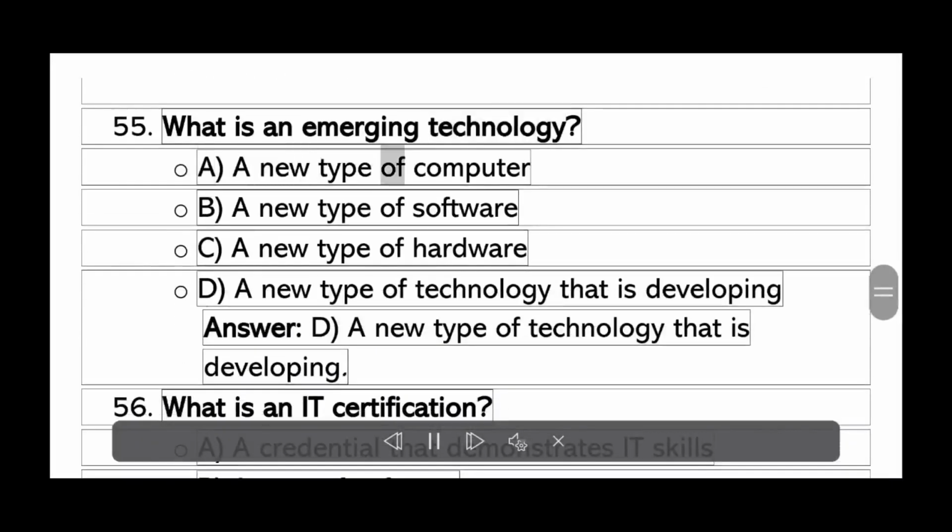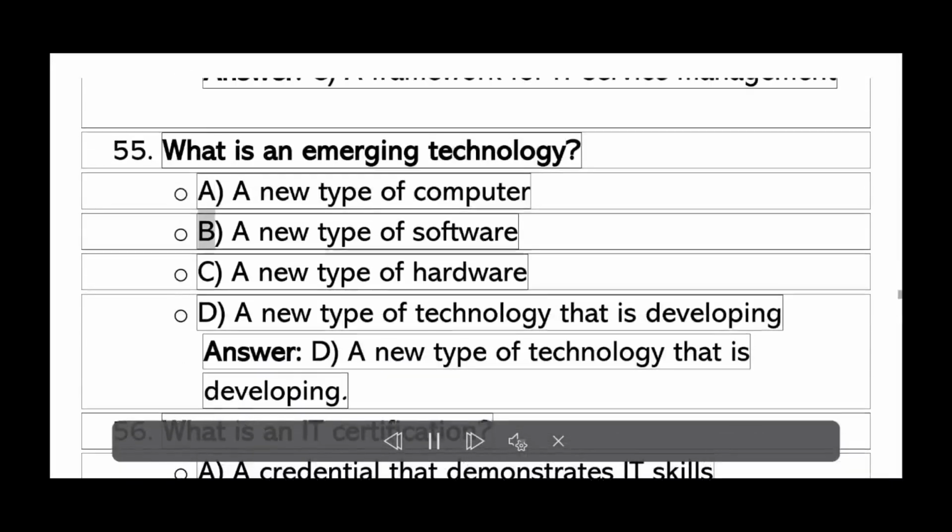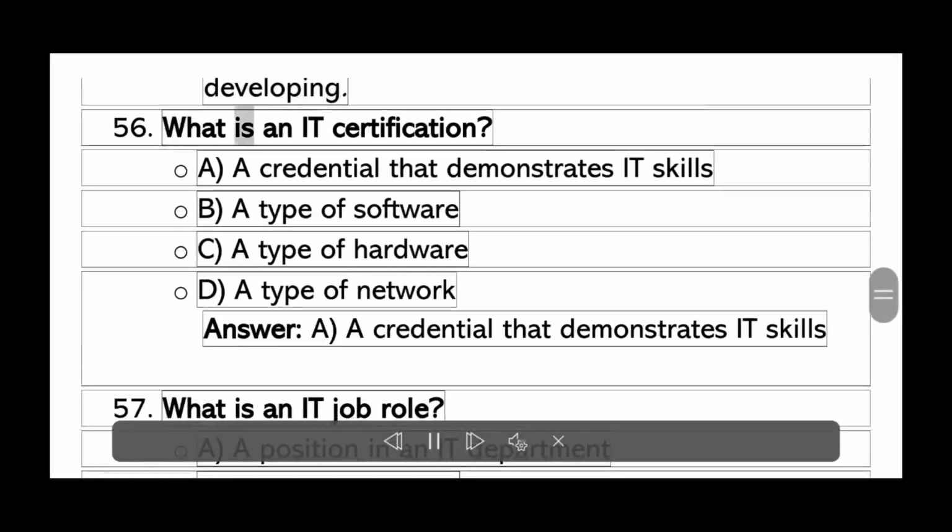What is an emerging technology? A. A new type of computer. B. A new type of software. C. A new type of hardware. D. A new type of technology that is developing. Answer D. A new type of technology that is developing.